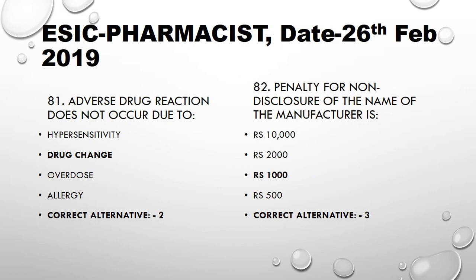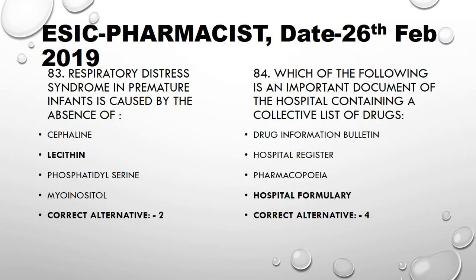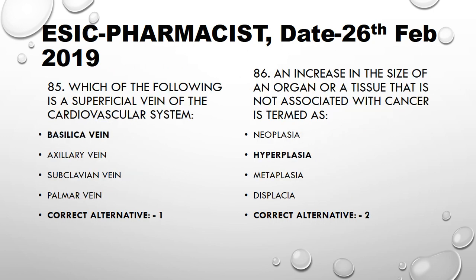Which adverse drug reaction does not occur due to drug change? Penalty for non-disclosure of the name of the manufacturer is ₹1,000. Respiratory distress syndrome in premature infants is caused by the absence of lecithin. Which of the following is an important document of a hospital containing a collective list of drugs? Hospital formulary. Which of the following is a superficial vein of the cardiovascular system? Basilic vein. An increase in the size of an organ or a tissue that is not associated with cancer is termed hyperplasia.